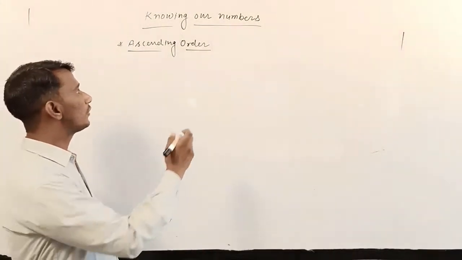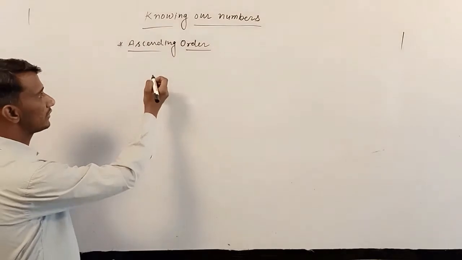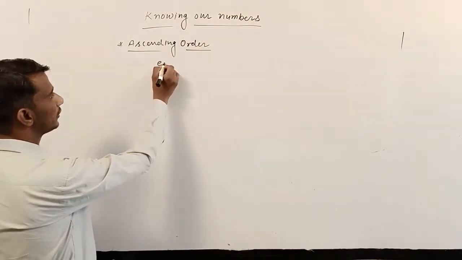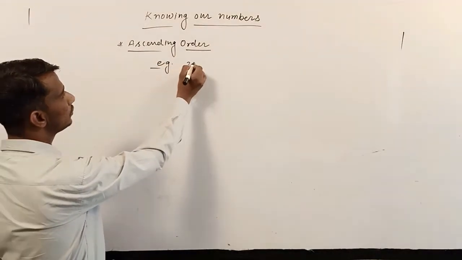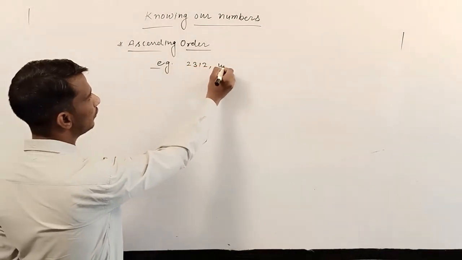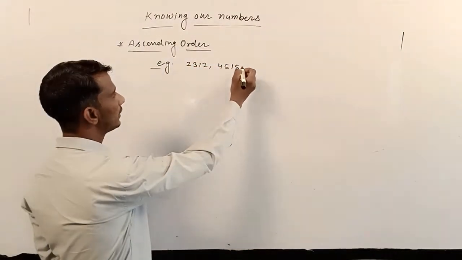So for example, suppose some numbers are given: 2312, 4515, 1245, 3454.